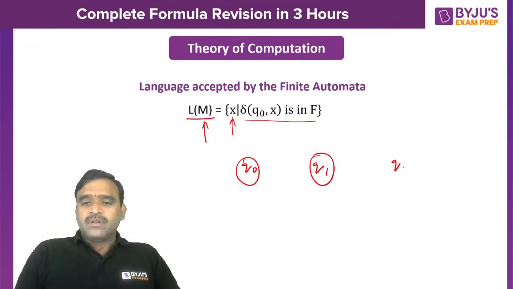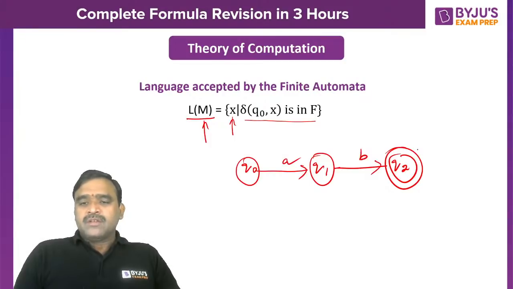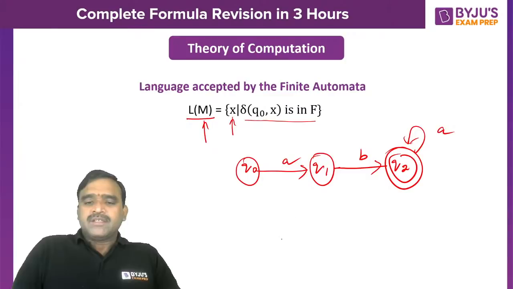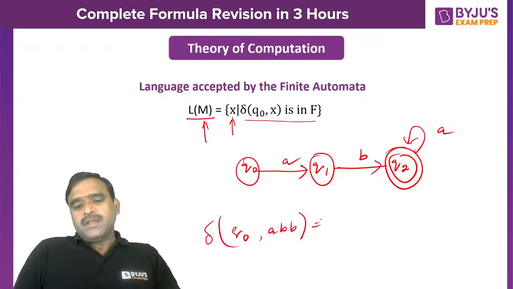Say for example, these are the states, and we are having transitions like this. Let us suppose we are having a string like ABA. We started at Q0. Transition of Q0 on ABA: A goes to Q1, and B goes to Q2, and this is A again. So ABA is accepted.